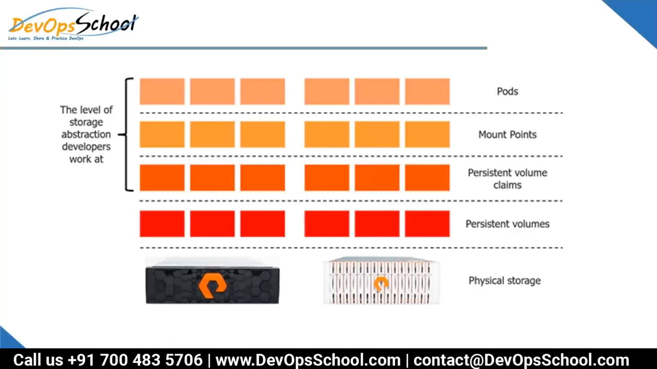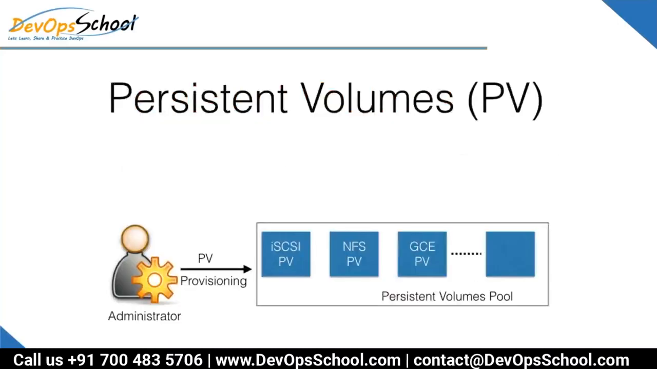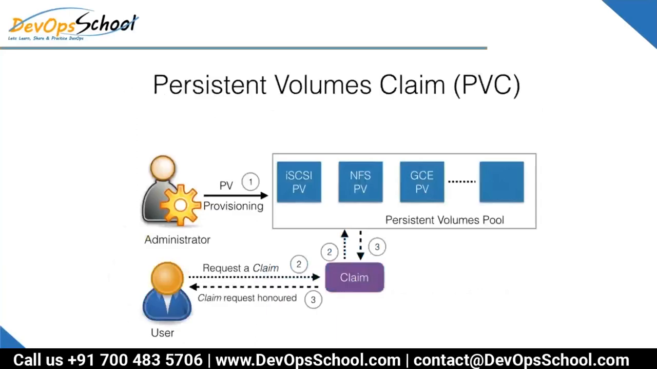Look at the hierarchy, and you'll probably understand better. Initially physical storage, then persistent volume, then persistent volume claim, then mount points, and then the pod. A persistent volume can be provisioned through different technologies, for example iSCSI, NFS, GCE, or whatever it is.